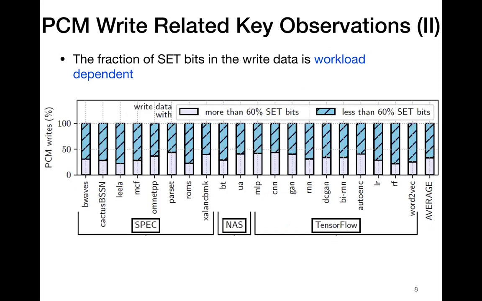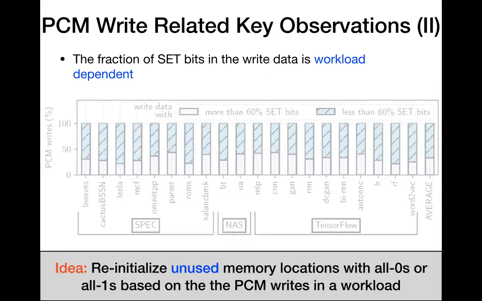Our second observation is that the fraction of set bits is workload dependent. The figure reports the distribution of PCM writes with more than 60% and less than 60% set bits in the write data for all the evaluated workloads. The observation leads to our idea that we reinitialize unused memory locations with all zeros and all ones based on the PCM writes in a workload.